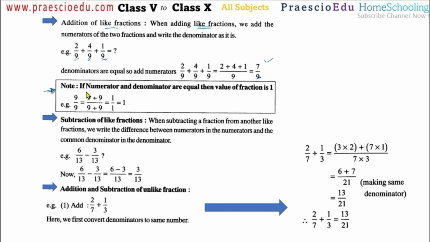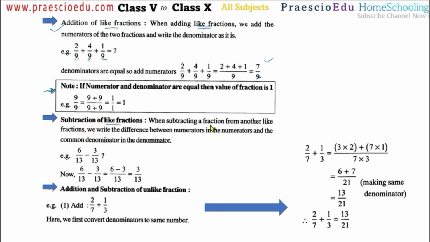This is very important. We can say 9 divided by 9, or in fraction mode, the numerator divided by the denominator. That has the same meaning as dividend by divisor. Now, subtraction of like fractions. Here we have done the addition; the same applies to like fractions, and subtraction has to be done.